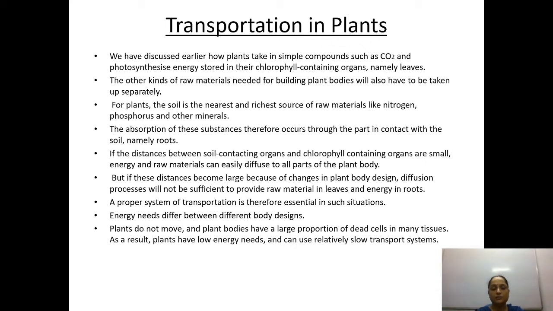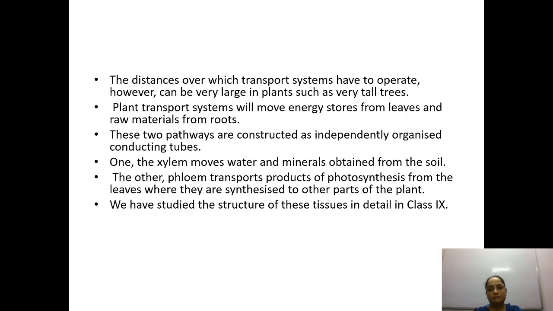And energy needs differ between different body designs. If the body design is very simple, then the energy need will be less, and if the body design is complicated, then the energy need will be more. Plants do not move, and plant bodies have a large proportion of dead cells. Plants are unable to move, that we all know, and they have a major proportion of dead cells in the form of bark. Okay. As a result, plants have low energy needs because they are not going to move from one place to another. That is the reason they don't require much energy, and they can use a relatively slow transport system. So if the transport system is slow, then it will be okay for them.